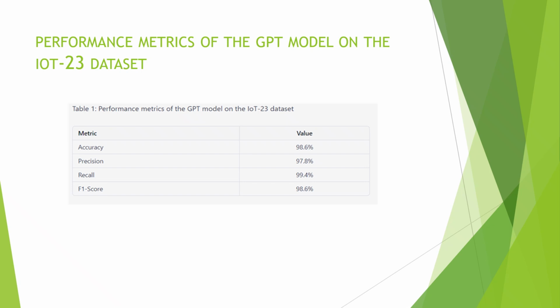All right, so Table 1 showcases the performance metrics of the GPT model on the IoT-23 dataset. So this is Table 1, this is the metric, and this is the value. It emphasizes the accuracy, precision, recall, and F1 score values achieved by the GPT model on the IoT-23 dataset.